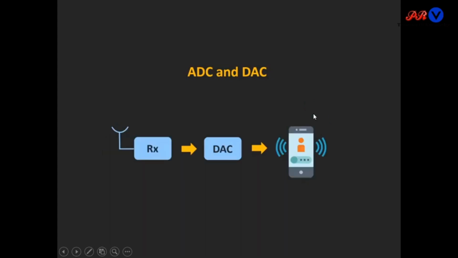At the receiver end, the reverse process is carried out. That is, this digital signal is converted into an analog signal in the mobile. This circuit is also present in the mobile, which is digital to analog conversion, and through this our digital signal is converted into the corresponding analog signal which we hear through the audio amplifier.